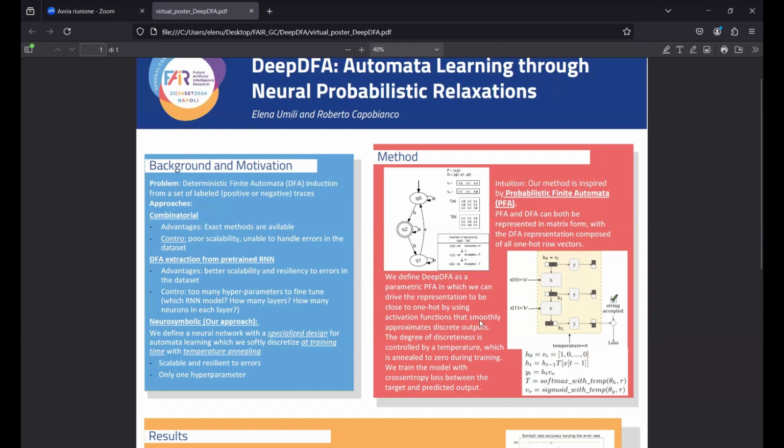So we do not learn directly a DFA, we learn a PFA that is discretized at the same time. And this discretization is obtained by using a softmax with temperature and a sigmoid with temperature, where the temperature tau expresses how close the output will be to a discrete output, close to 1/0.